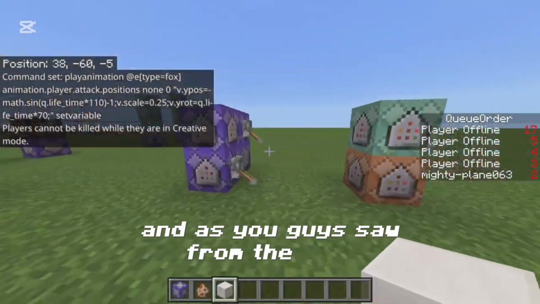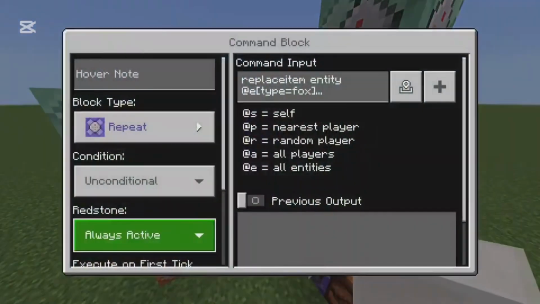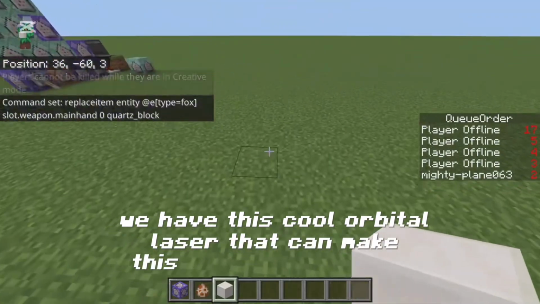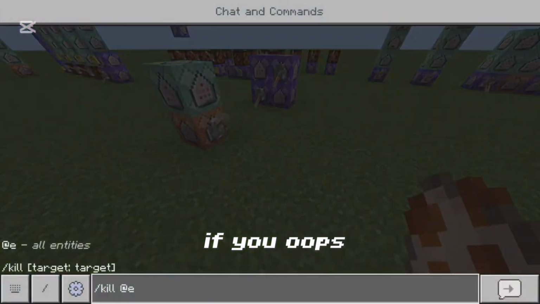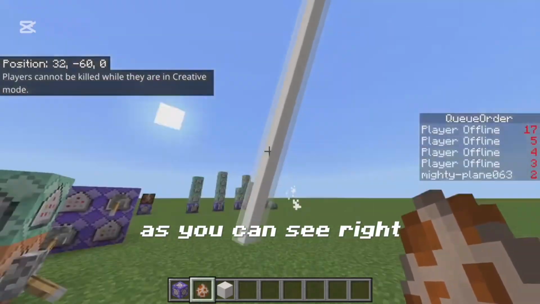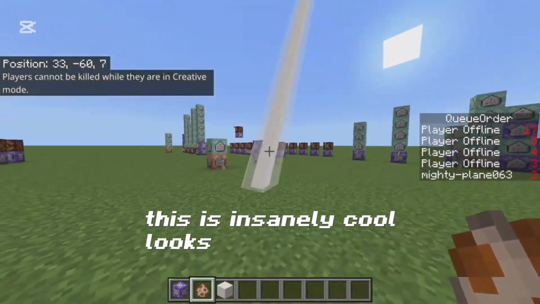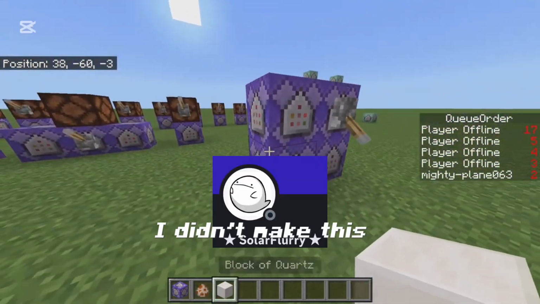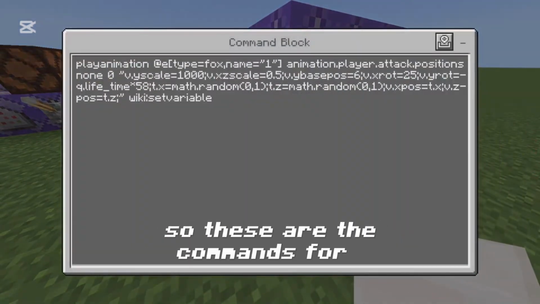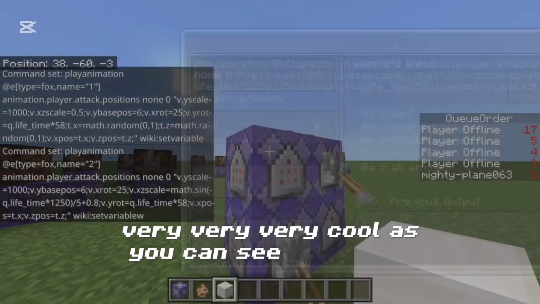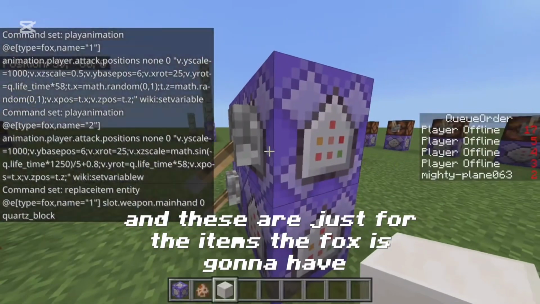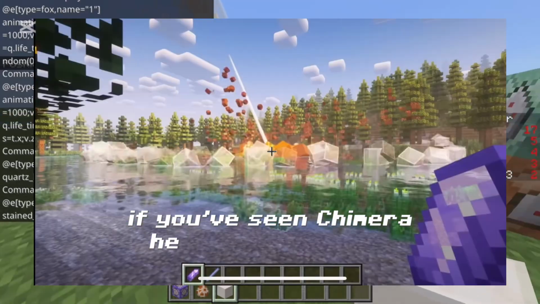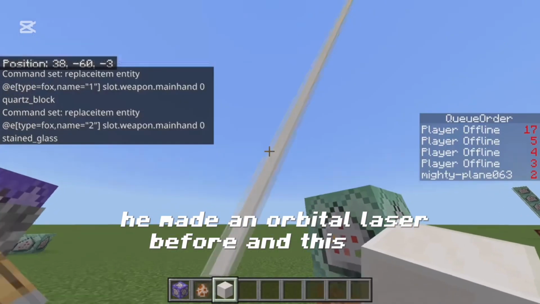And as you guys saw from the intro, let's just turn this one off real quick. We have this cool orbital laser that can make this stuff, right? Oops. As you can see right here, this is insanely cool. Looks like an orbital laser. And basically, I'll just put his name on the screen right here. I didn't make this. I actually got it from him. So these are the commands for it. Very, very cool, as you can see right here. And these are just for the items the fox is going to have. Pretty nice. And it makes this cool orbital laser. If you've seen Chimera, he makes some cool stuff. He made an orbital laser before, and this one looks very similar to it.